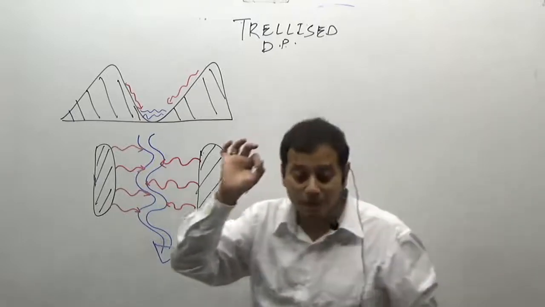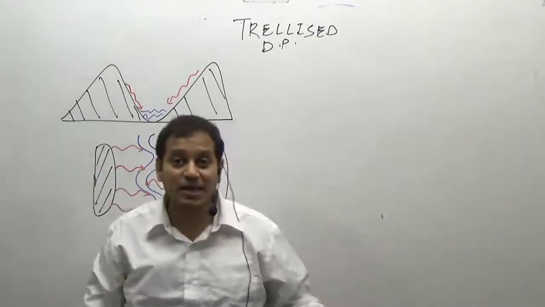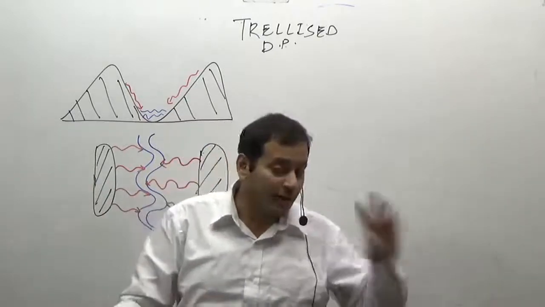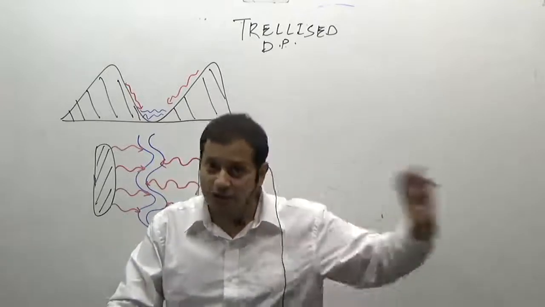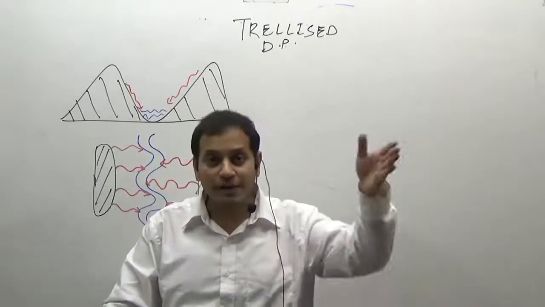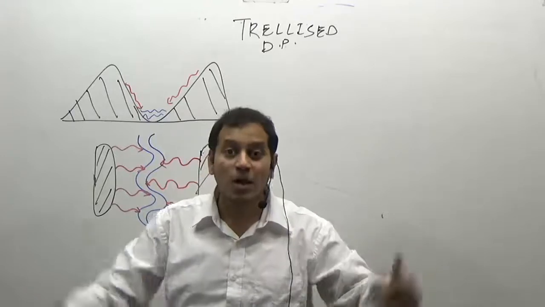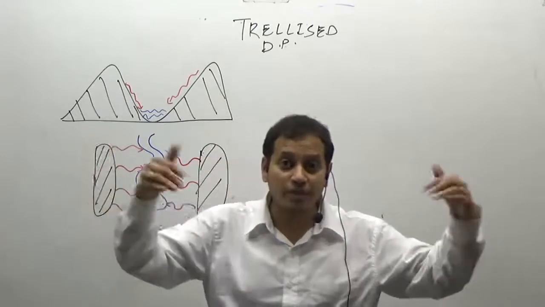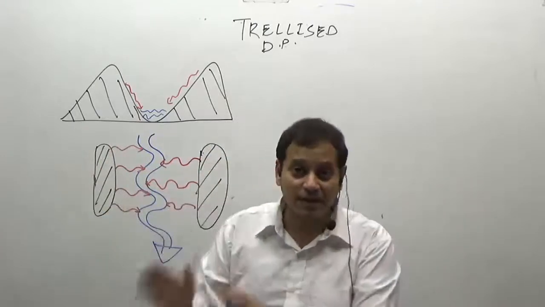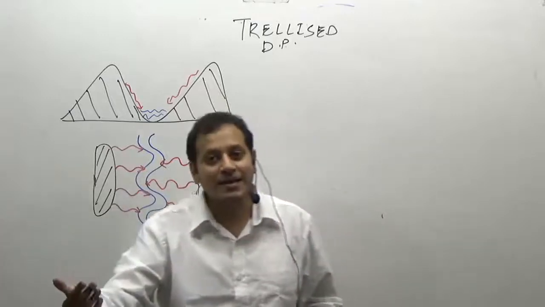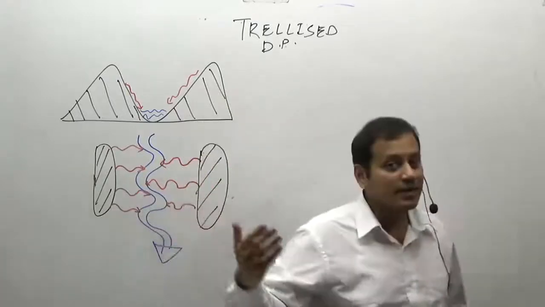It develops in the mountainous region. It develops in the areas of anticline and syncline. Anticline and syncline, we have studied in which topic? Fold mountains. So it develops in the areas of the fold mountains, where the tributaries generally join the master stream at right angles.